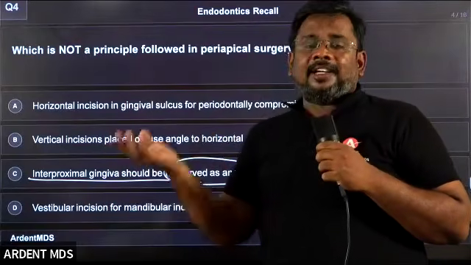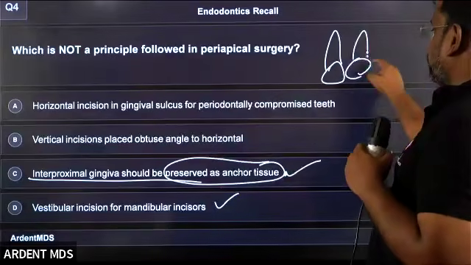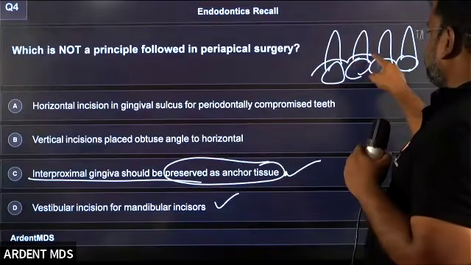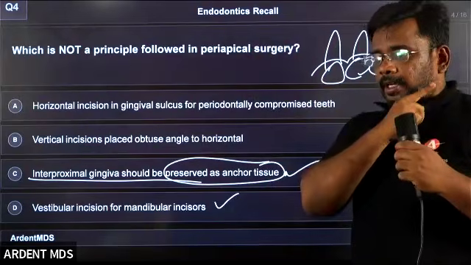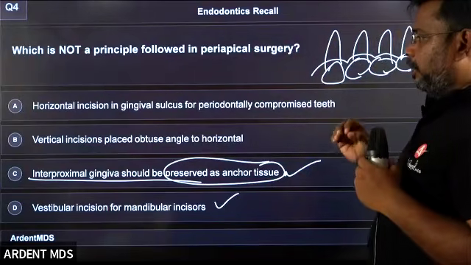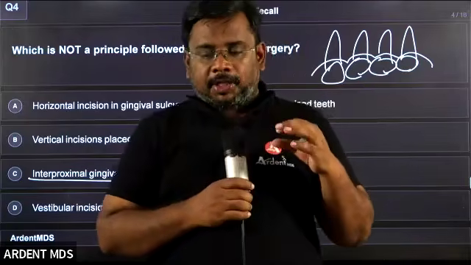What is called a horizontal incision? What is called a vertical? For example, if we take your teeth like this, you give the horizontal incision along the gingival sulcus. The vertical incision, if you take any textbook, go to the principles of periapical surgery.